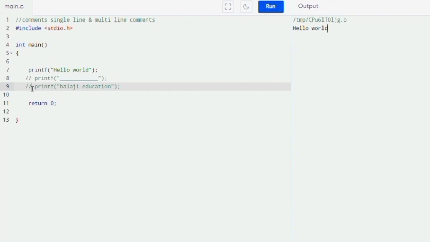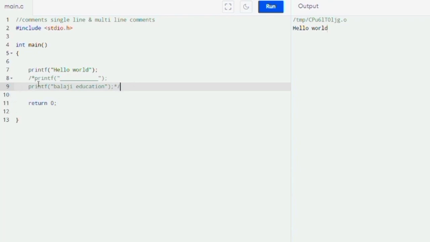printed. Suppose you are working with multiple lines and you don't want to execute or compile those lines. Then multi-line comments are used. So here these two statements, this line and Balaji education, are not printed. Without this we can use multi-line also. I will show you how this multi-line works. Give one forward slash and star, and give star and forward slash.